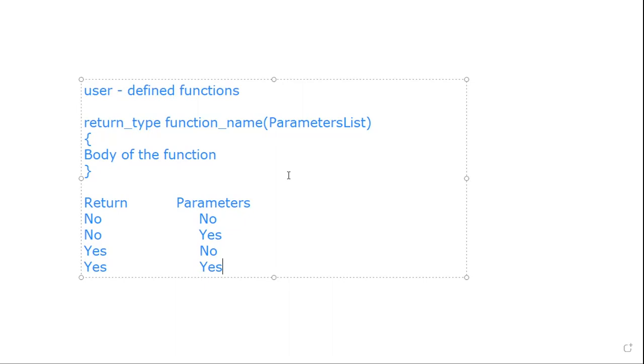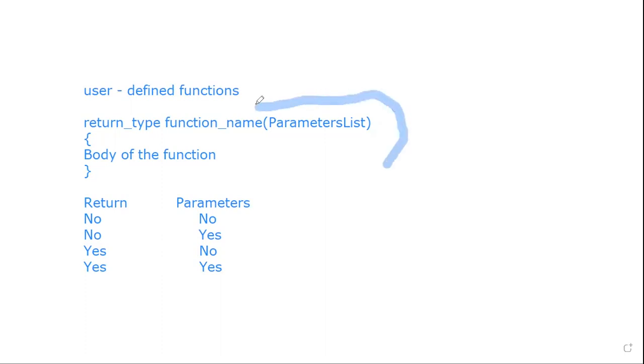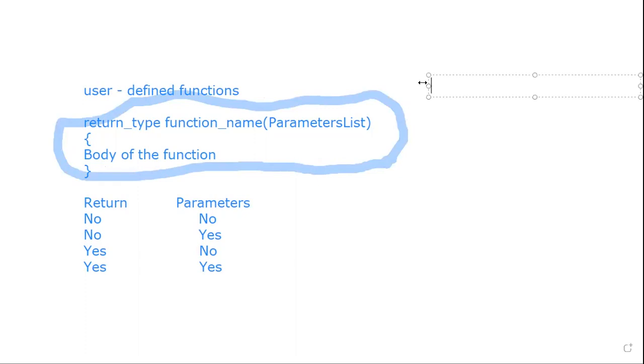Let us see the first case today, that is, no parameters and no return. We already discussed that we can write the function in this following format. This is the structure for creating the function. Now, how do you call the function? If you want to call the function, you have to specify the function name and also the parameters.